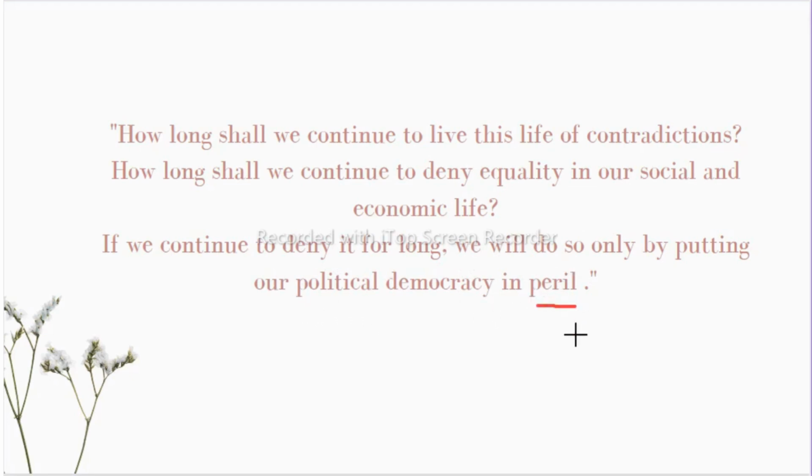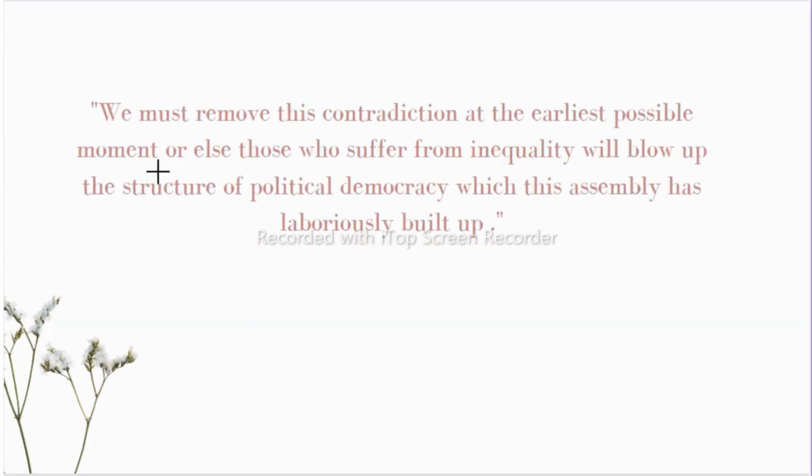Peril is nothing but serious danger. So here he advised us to balance our social and political life. And he advised we must remove this contradiction at the earliest possible moment, or else those who suffer from inequality will blow up the structure of political democracy which this Assembly has laboriously built up.